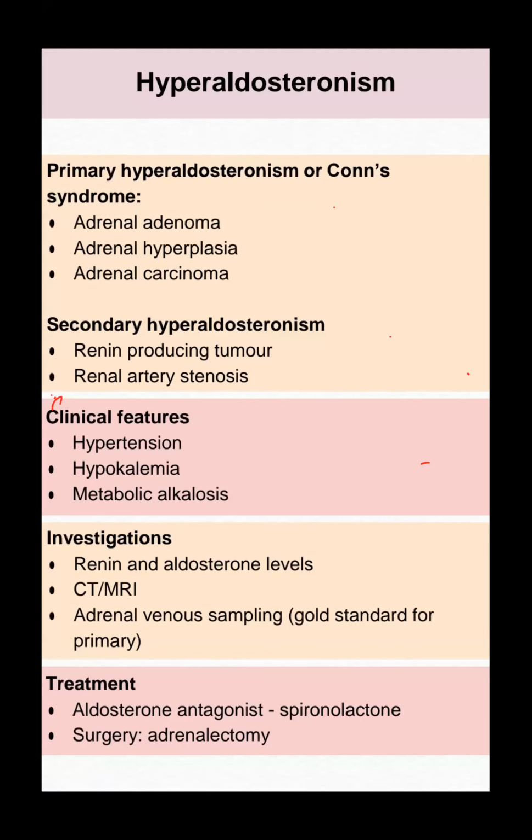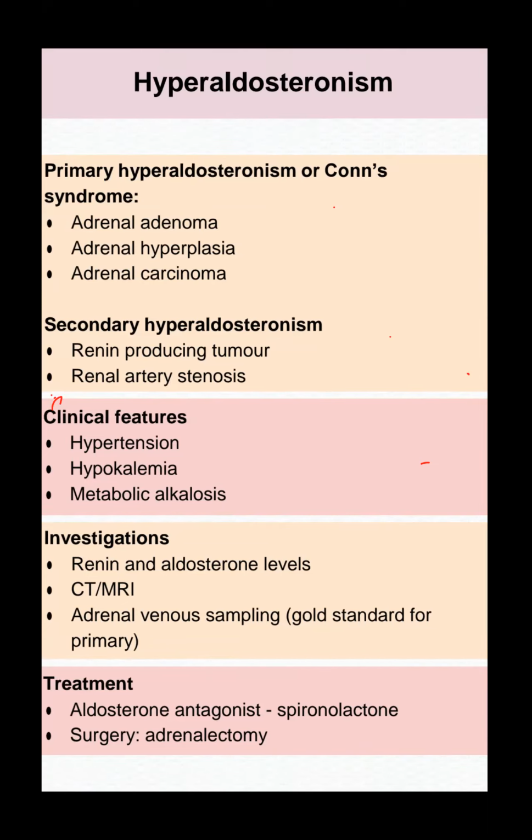Thank you. So primary hyperaldosteronism: adrenal adenoma, adrenal hyperplasia; secondary hyperaldosteronism: renin-producing tumor, renal artery stenosis. Clinical picture: hypertension, hypokalemia. So just remember the hyperaldosteronism picture. If they ask what you will do, renin and aldosterone levels we have to do initially, but for definitive diagnosis we have to do CT or MRI to see the adenoma. Treatment is always surgical resection, but initially, in this exam question, we can give spironolactone for the hyperaldosteronism patient. This first question will be discussed with me, doctor.